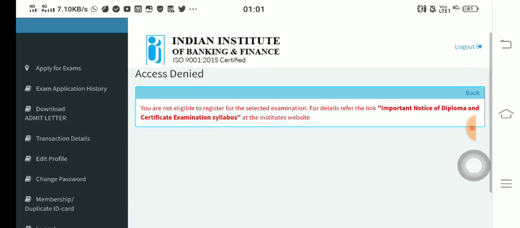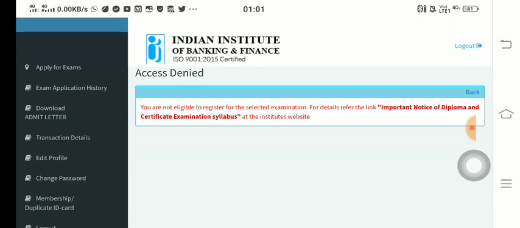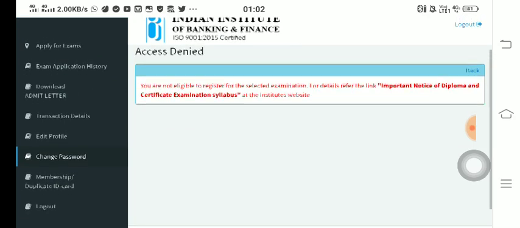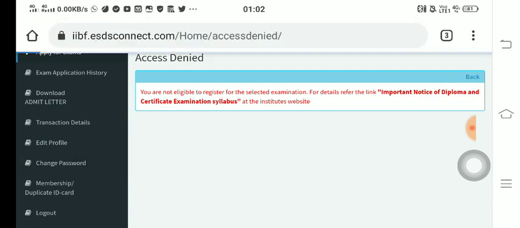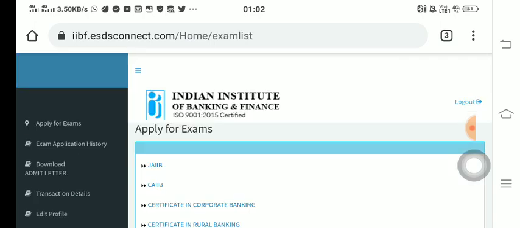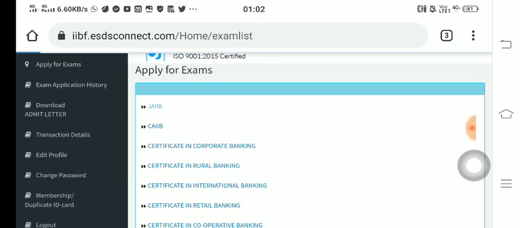Now when you proceed with I agree, look, it says access denied. I think I made some mistake over here, or it might be since in this ID the form has already been filled up, so it might appear in this manner. So you will basically get a JIIB application form, in which, let me show over here, apply for exams. Let's move to JIIB.